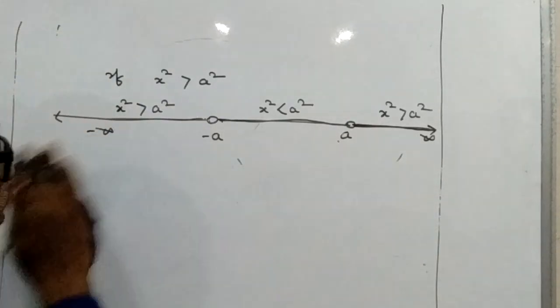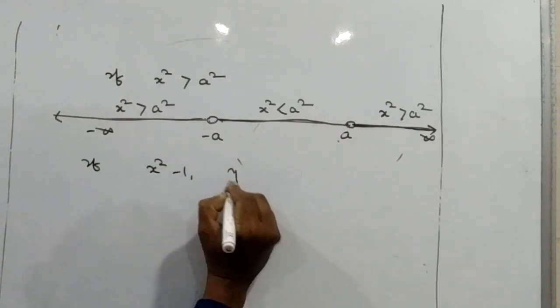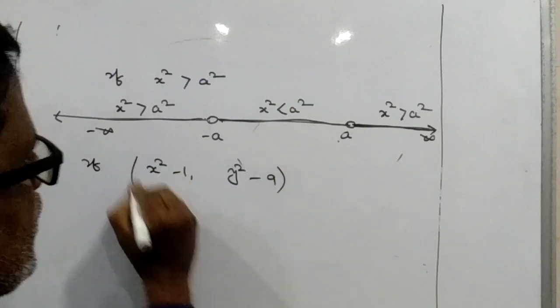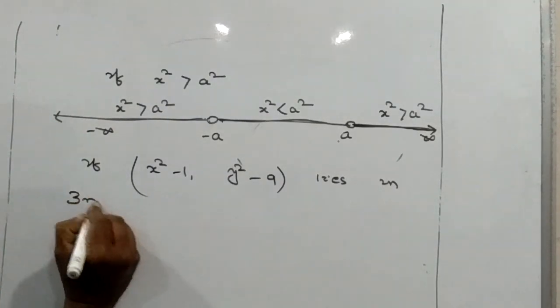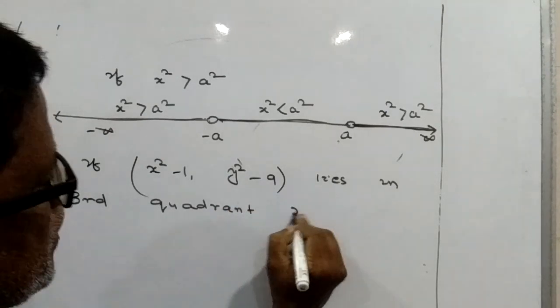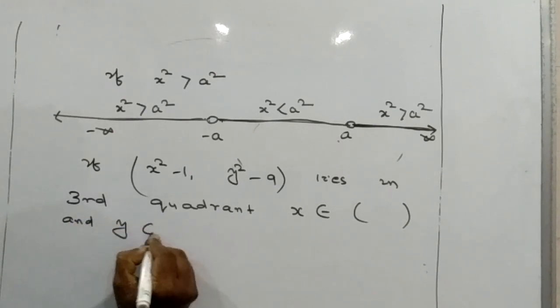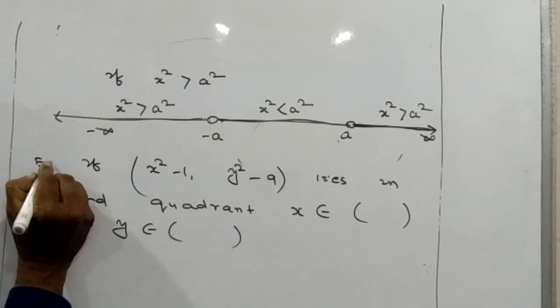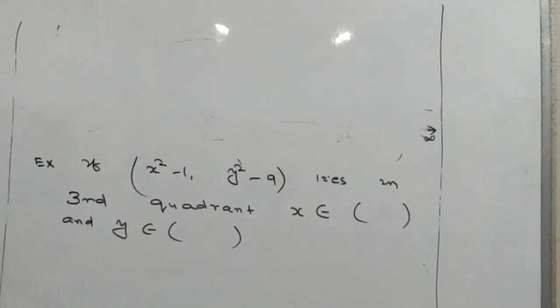I am taking one example. If x square minus 1, y square minus 9 lies in third quadrant, then x belongs to the interval and y belongs to the interval. For this question, what do we have to do? In third quadrant, we know that